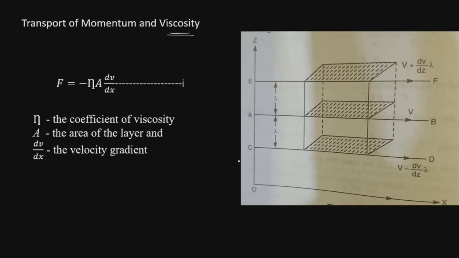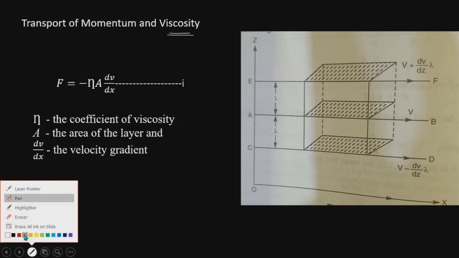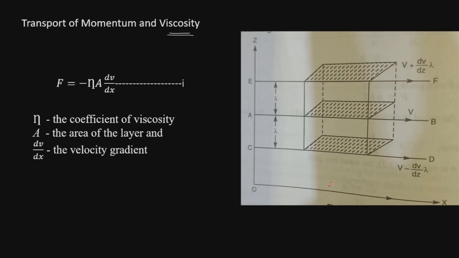So to derive the expression, let us consider a gas which is flowing along the x-axis, along the horizontal surface OX, from left to right. The velocity of the layer which is in contact with this surface is taken as 0, and as we go in the upward direction, the velocity is increasing.